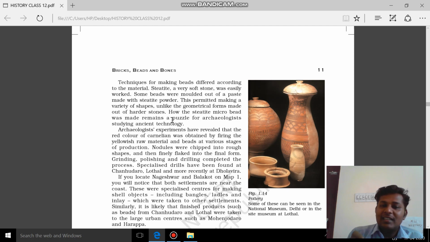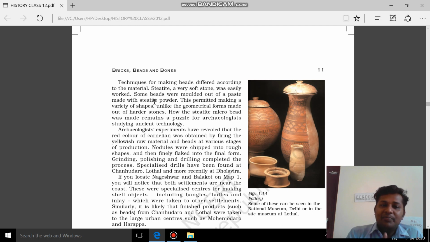But how the steatite micro bead, the tiny bead, was made is even today a puzzle for the archaeologists, because it is so minute. It is done so minutely and very beautifully. Even today archaeologists find it puzzling and surprising, how it is done. So this is about the first technique.